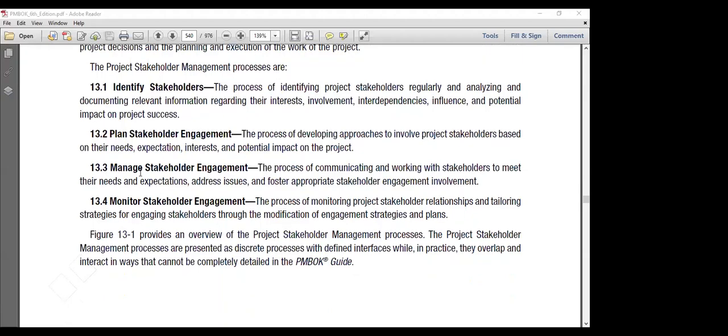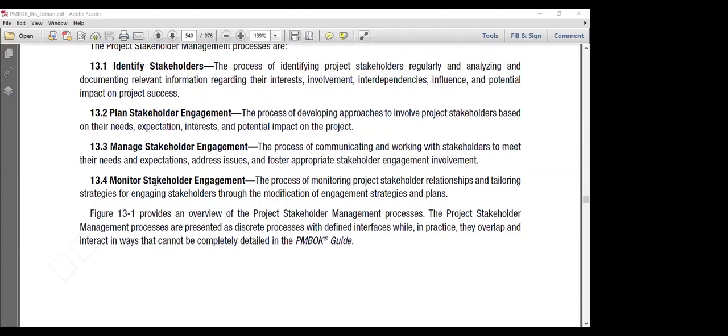Then in the third process, manage stakeholder engagement, which is in the executing process group, we are communicating and working with the stakeholders in order to meet their needs and expectations, addressing the issues, and fostering the appropriate stakeholder involvement. As I told you before, the result of the project depends on how well we are engaging the stakeholders throughout the project life cycle.